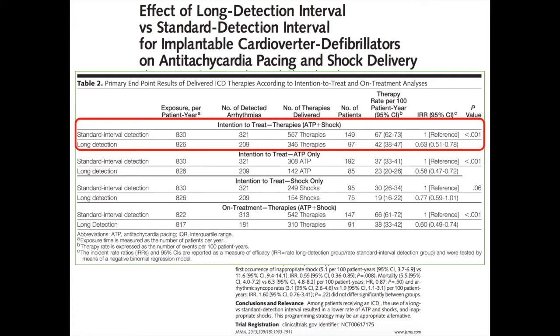Now, for purposes of exercise, we will convert the average therapy rate unit from per 100 patient year to per 10 patient year, so that the corresponding lambdas per treatment arm will be 10 times lower, thus making it easier to construct the probability distribution curve and appreciate its shape.